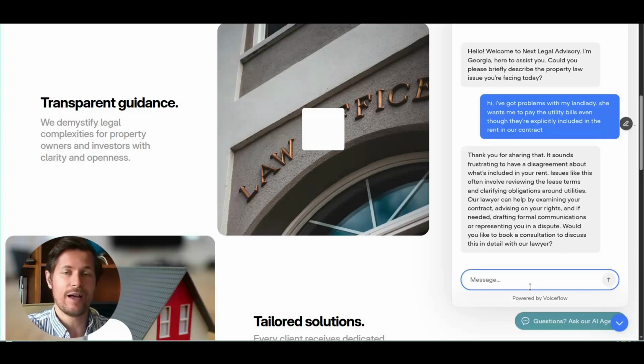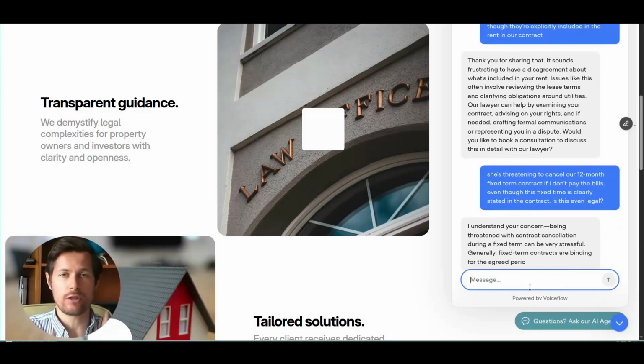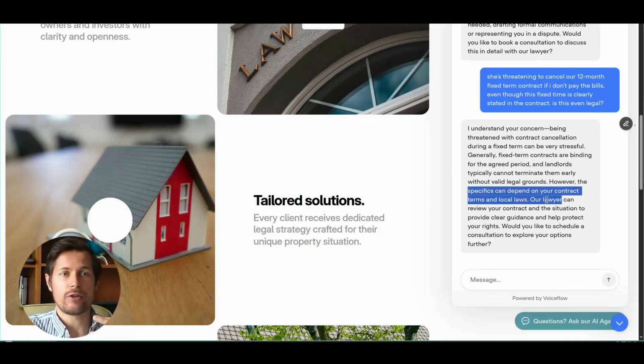So I will show this to you. I'm trying to ask it about what's legal and what's not, that she's threatening to cancel the contract, even though it has a fixed time period. And it says, generally fixed term contracts are binding for the agreed period and landlord typically cannot terminate them. The specifics depend on the legal contract, the terms and local laws. The lawyer can review the contract. So again, it shows me, okay, you're on the right side of the law, but still, let's have a look at the contract. Let's have a look at the one by one statements in that contract.